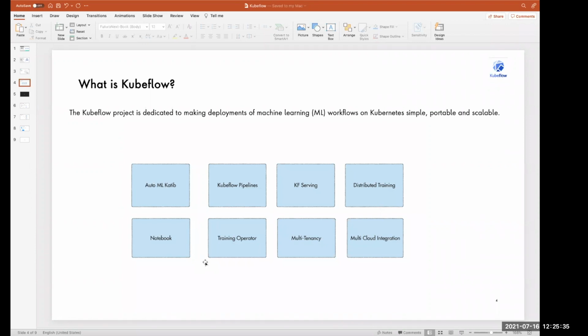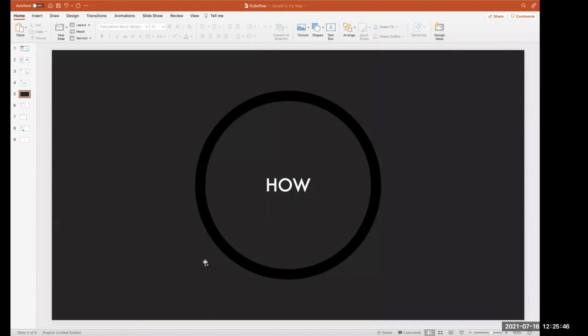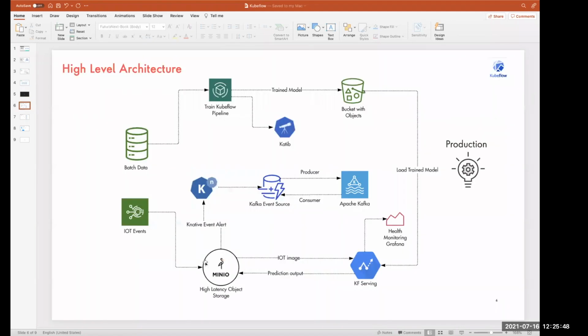Here I'll be using basically the latest Kubeflow 1.3 version, and I'll be showing that particular demo. I just want to show how it works, what this particular use case is about, and, at a high level, the architecture of how I have built it.